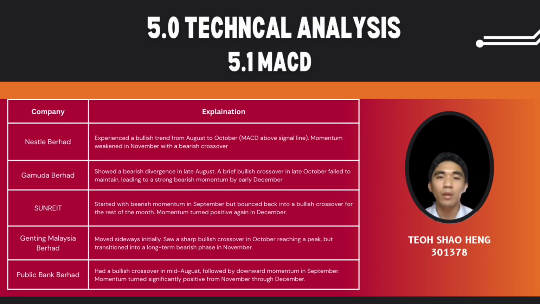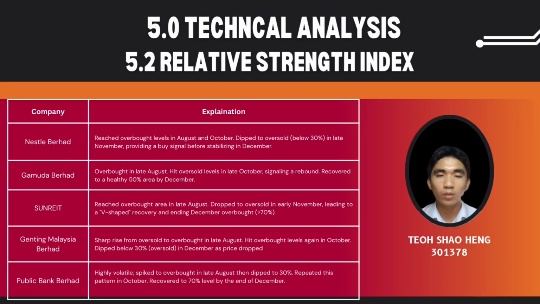And the fourth is Genting Malaysia Berhad. For Genting Malaysia Berhad, MACD moved sideways initially, and it saw a sharp bullish crossover in October, reaching a peak, but it transitioned into a long-term bearish phase in November. And the last is Public Bank Berhad. Public Bank Berhad had a bullish crossover in mid-August, followed by downward momentum in September, but it turned significantly positive from November through December.